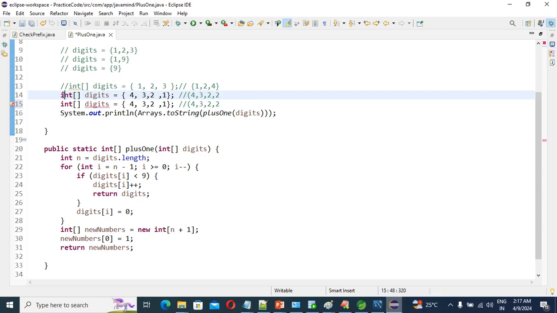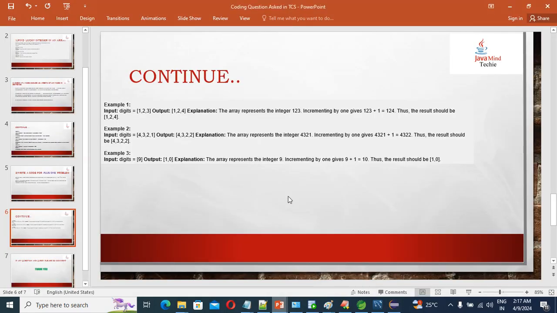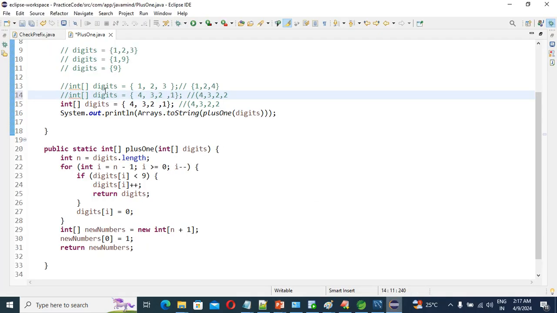So now guys, last. Just comment this one. For that time guys, as per our question, what was 9, right? That time our output should be 10, right? Remove all these things, remove 1 as well, right? Only 9. Our output should be guys, tell me what? Our output should be 1, 0, right?